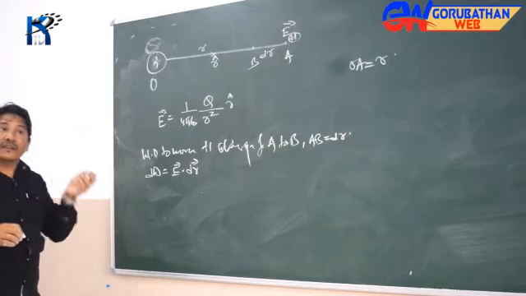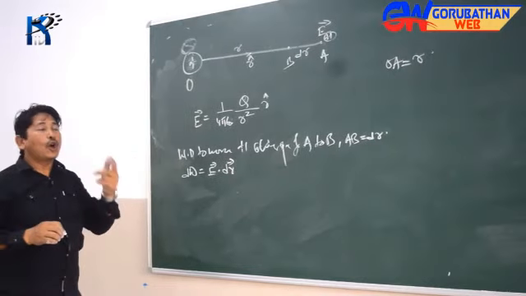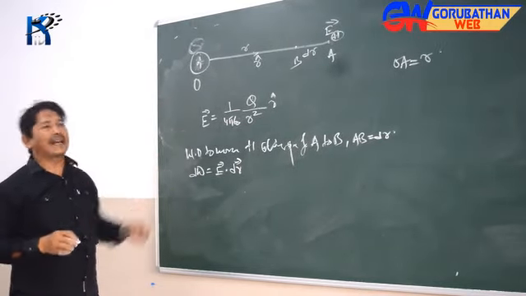Because E is the field there, and field is the force on a unit charge. That's why I'm taking that unit charge.